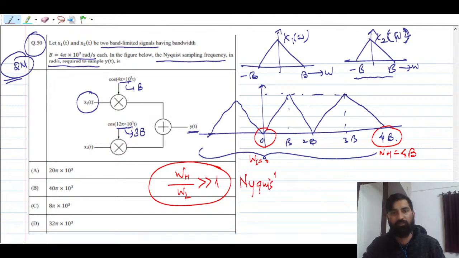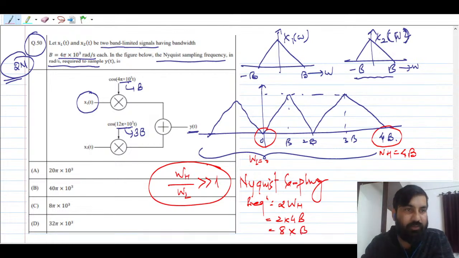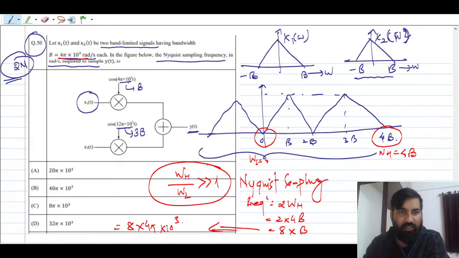Understood. So what you can do here is, your Nyquist sampling frequency will be what? The sampling frequency omega s is 2 times the maximum frequency, 2 times 4b, that is 8 into b. What is b, guys? b is 4 pi into 10 raised to power 3 radian per second. So 8 into 4 pi into 10 raised to power 3 radian per second, that is nothing but 32.